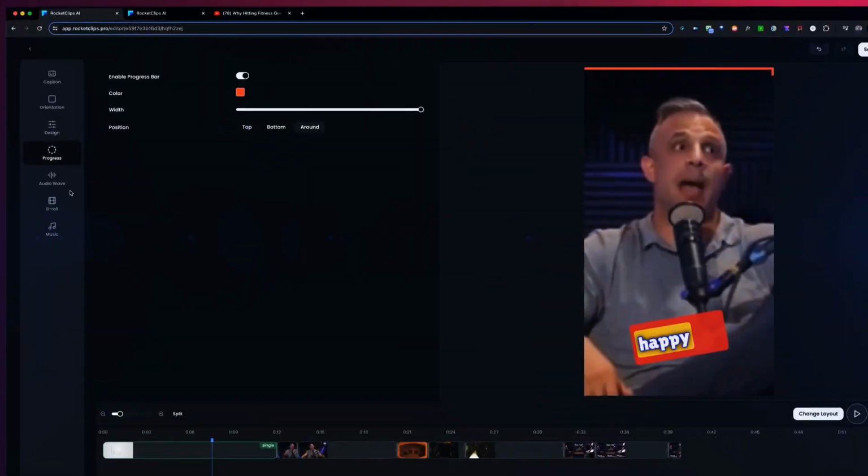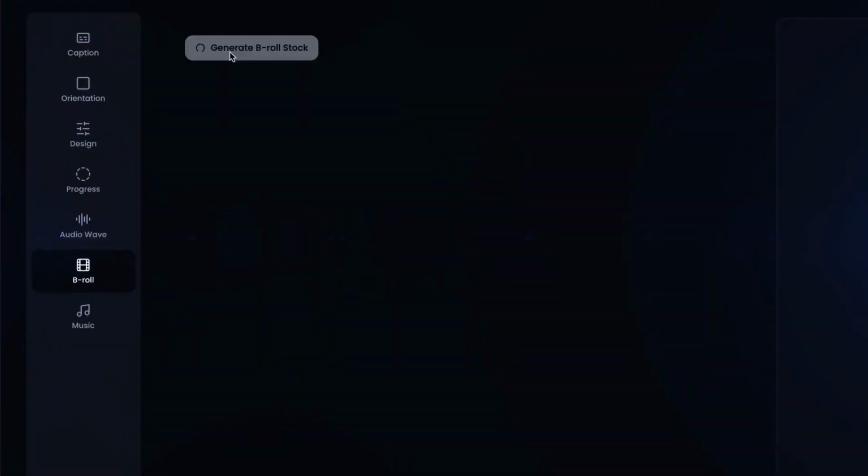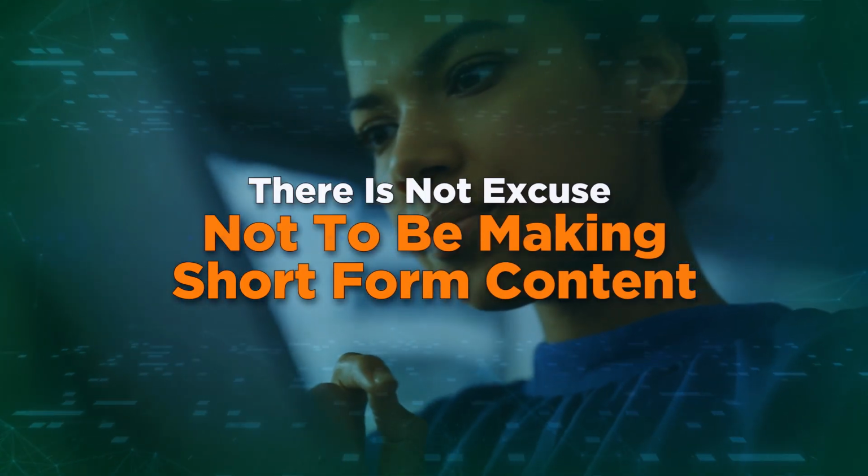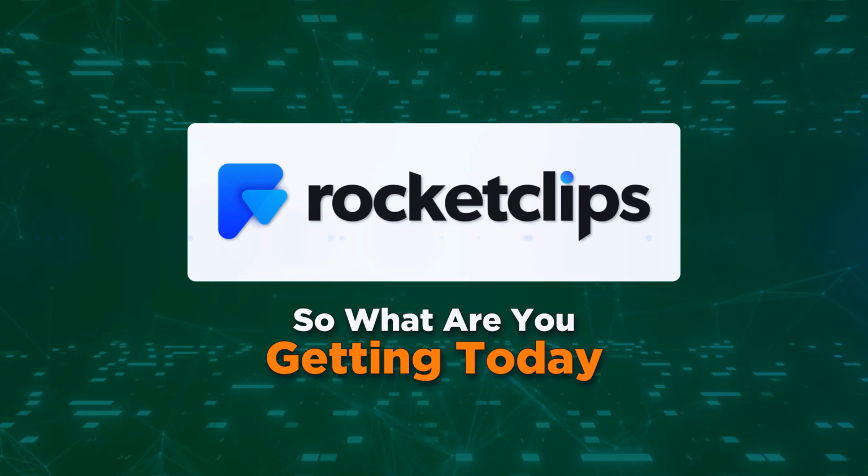Step 3. Edit video just like editing a doc, only if you want, and export. There is no excuse not to be making short-form content. So what are you getting with RocketClips today?